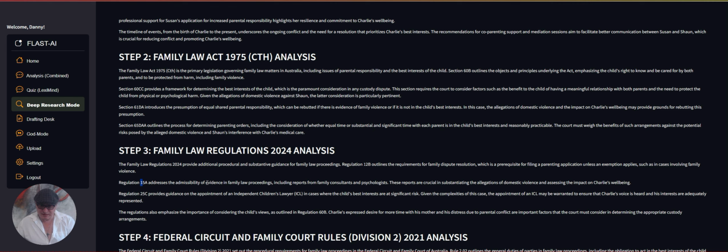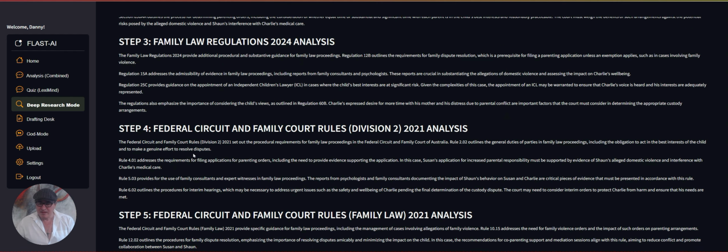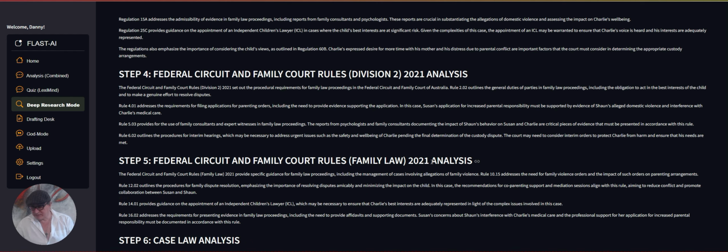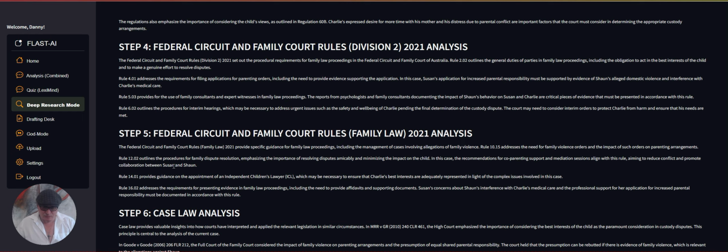Regulation 15A, admissibility of evidence. Regulation 25C, guidance on the appointment of an ICL. That's relevant because of the ICL question before. Federal Circuit Court rules. If you're in Division 2, these are the rules that apply. If you're in Division 1, these are the rules that are applying.